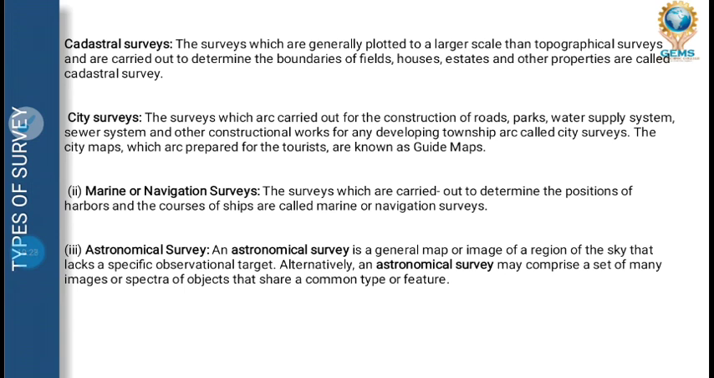Next is marine or navigation survey. Marine mostly deals with water bodies, where water is also used for a purpose, where import and export is done through navigation. Next is astronomical survey. Astronomical means a study of stars and other planets. That comes under astronomical survey.